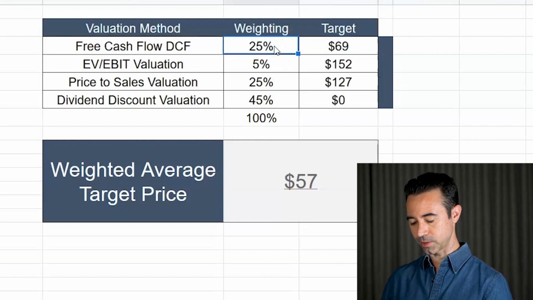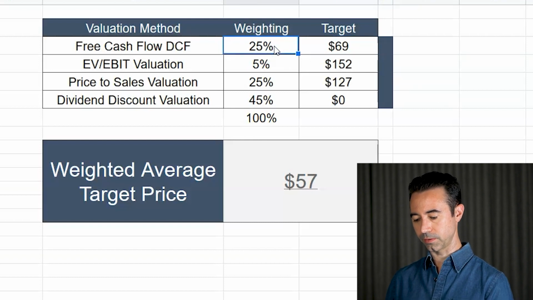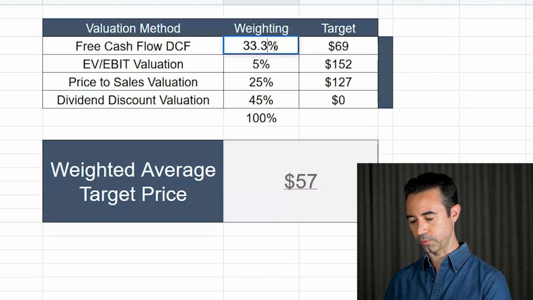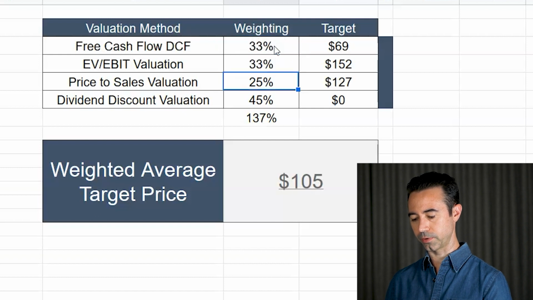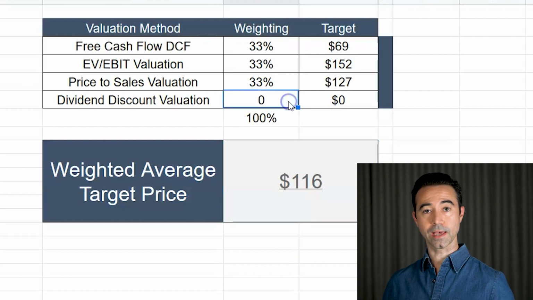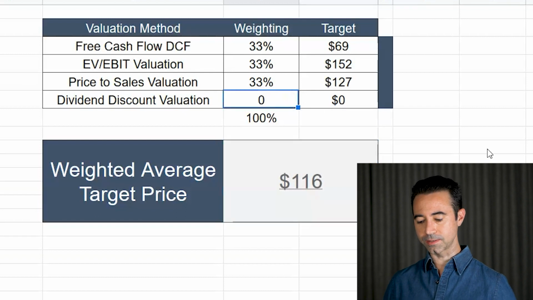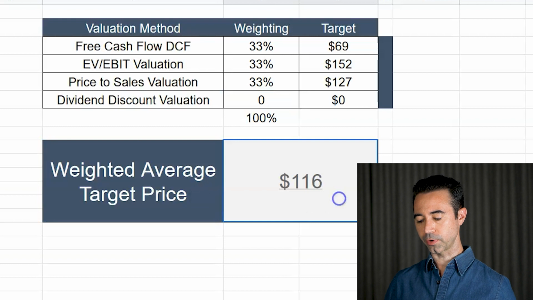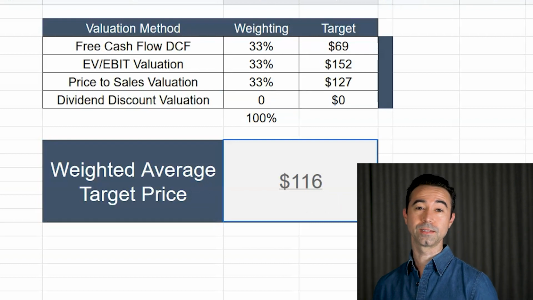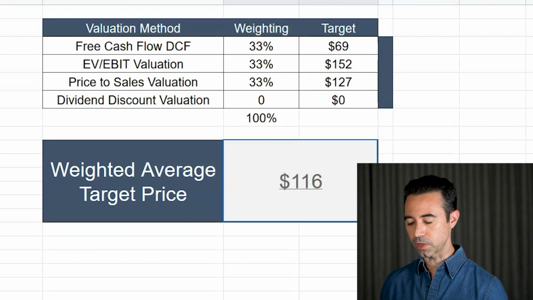So let's just do a little bit of an equal weighting on here, 33.33%, 33.33%, 33.33%. We're not using the dividend discount model here, so what we have is a weighted average target price of $116 per share. Remember, it's trading for about 109, so it's like a 6% rate of return.